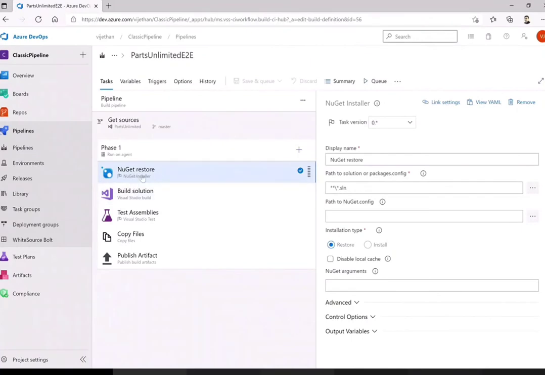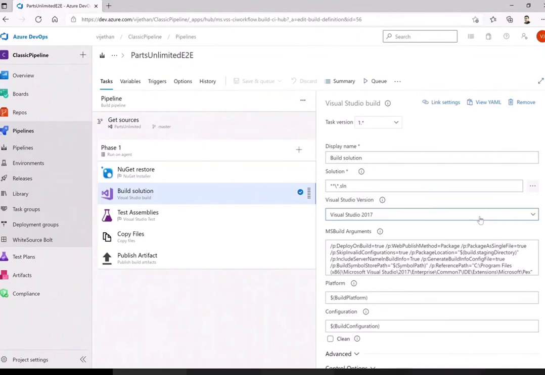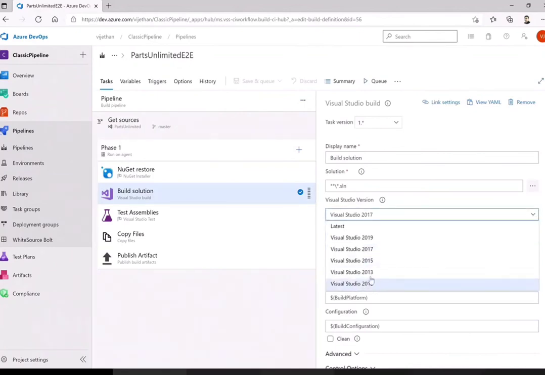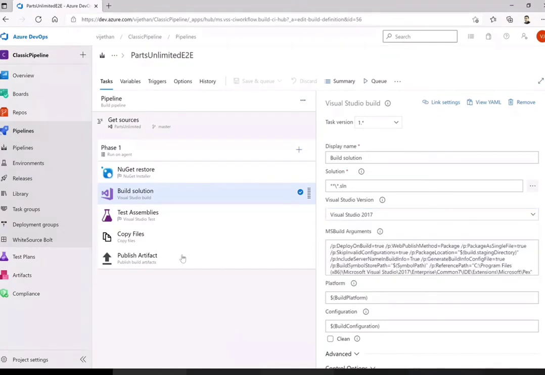First we will restore based on our package manager, build on top of that, and use the specific version. As I said, this keeps on changing depending upon how we want to. If you keep latest, then if 2022 or 21 comes in, we will have that. The 22 preview, the way we are trying to have it, I think it will take a couple of years, at least one year plus, to come here. But meanwhile, you can use 2019 as well.